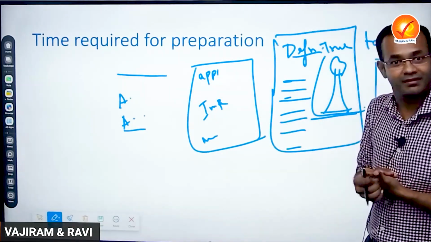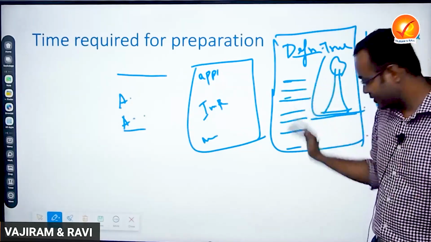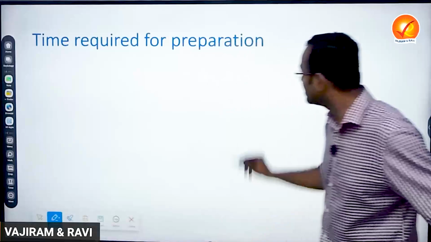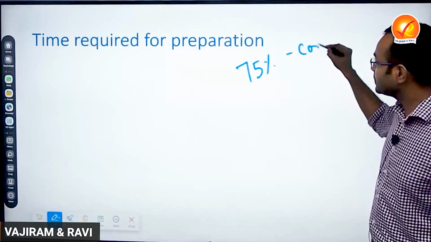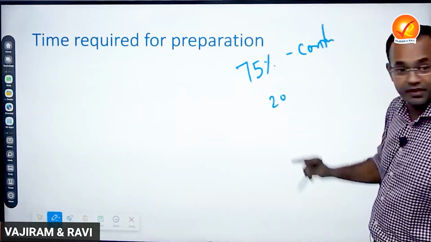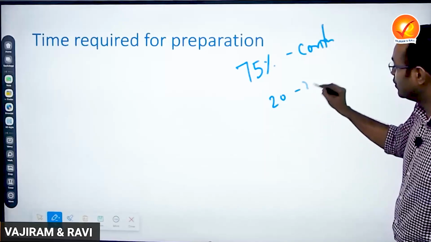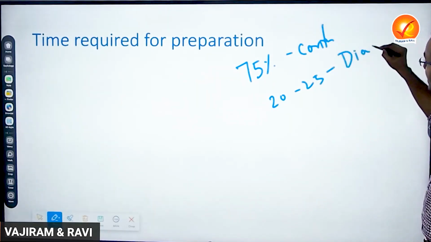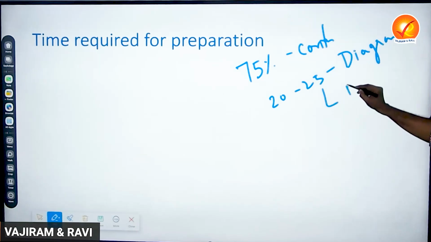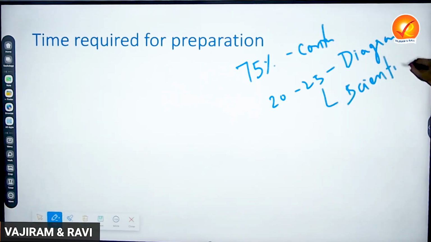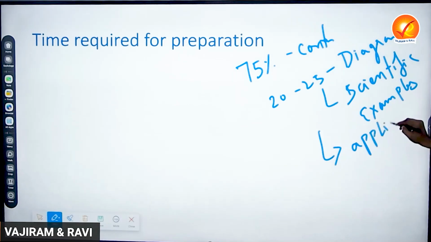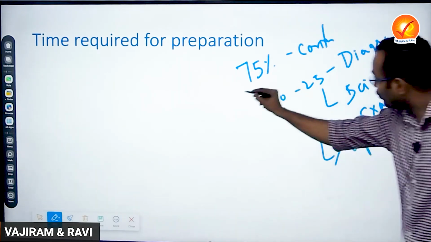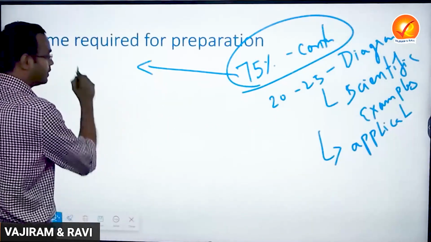What is introduction? Definition is introduction, right? So if I have to put it in simpler terms, 75% of the answer paper should be content. For a 10-mark question or 15-mark question, whatever it is, 20 to 25% of the answer paper should be filled with diagrams, scientific examples, applications. This is what is required. And what do you mean by content, sir? Content will include definition.